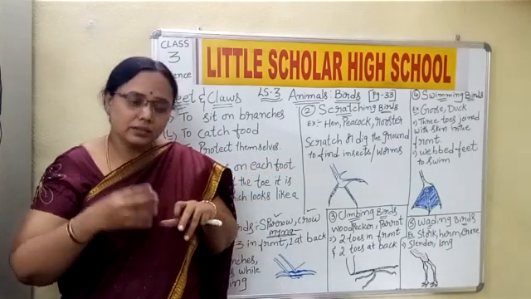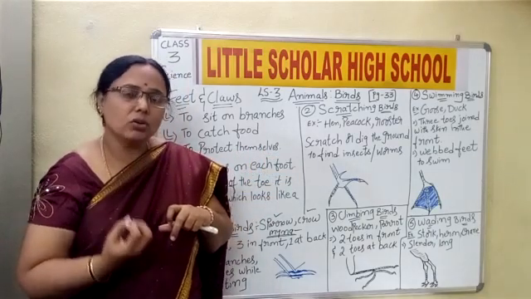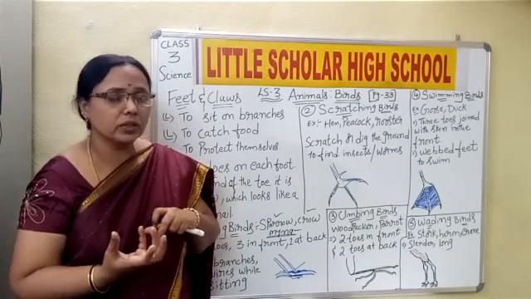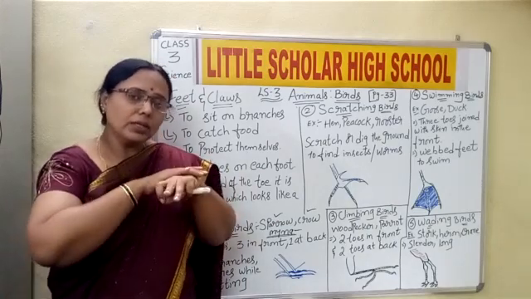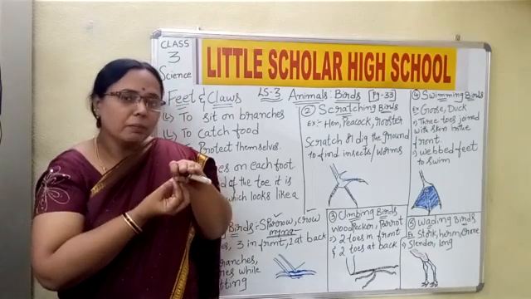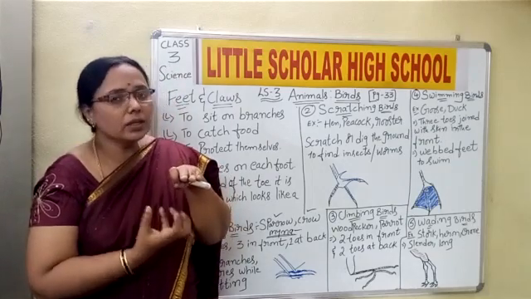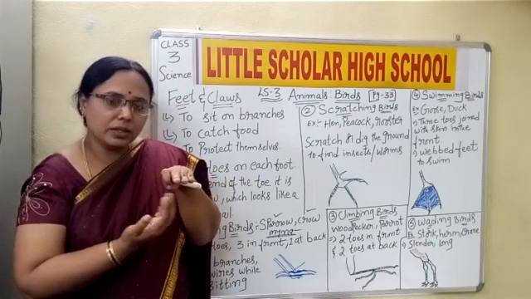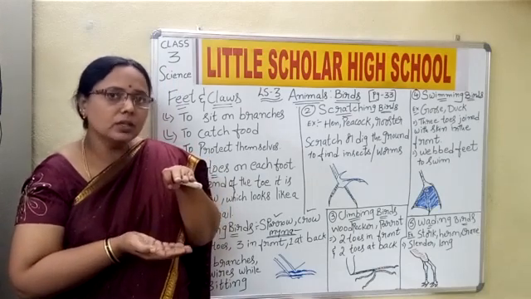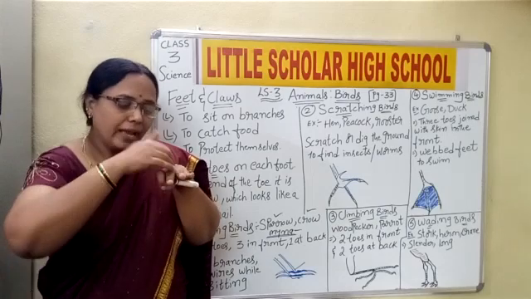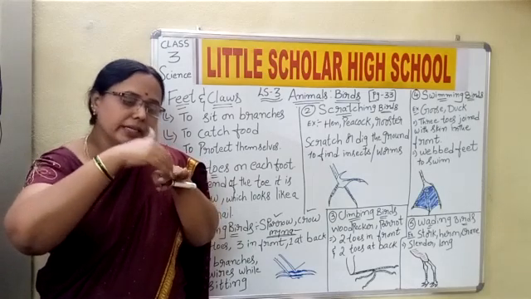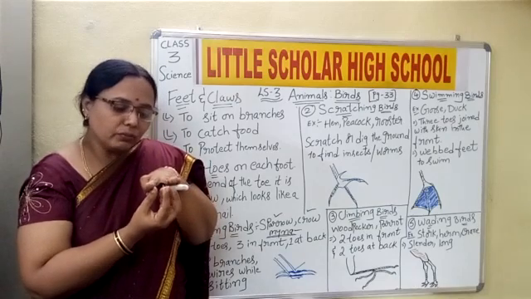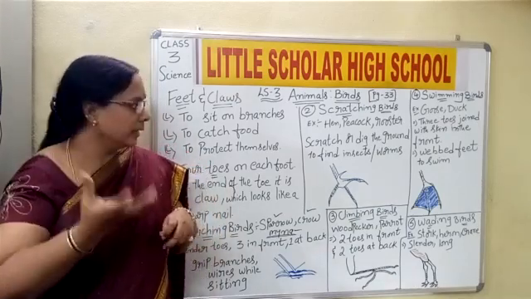like that. All these worms and insects may be a little down below the surface of the soil also. So they are not only available on the surface of the soil, but a little deeper into the soil. So for the bird to eat the ones which are a little down in the soil, what do they have to do? They have to dig the soil. Whenever they dig the soil, naturally a pit will form, and from which it can take the food and eat.